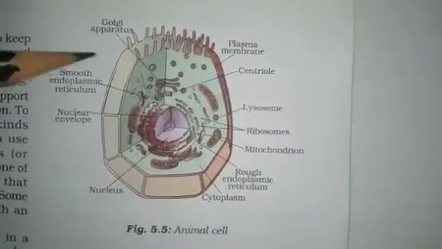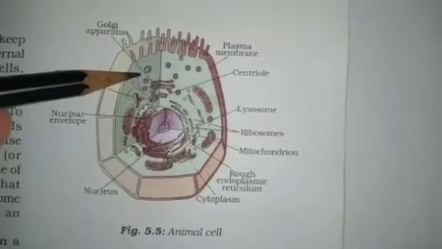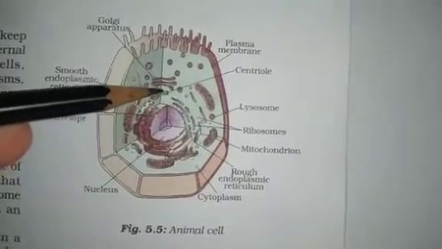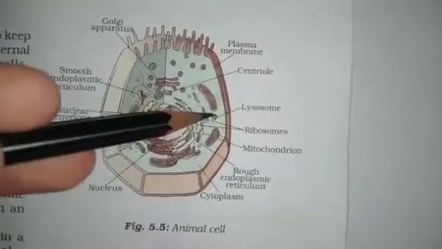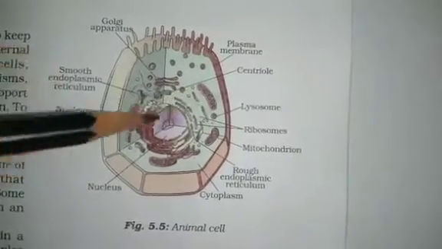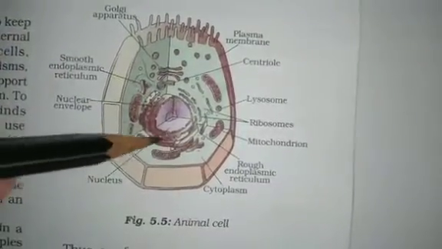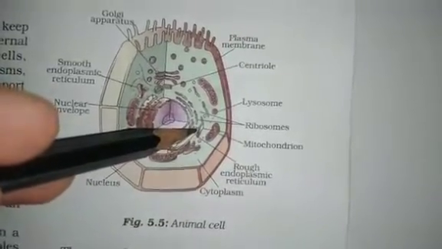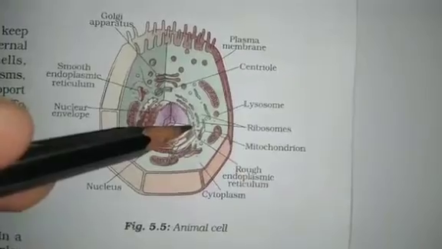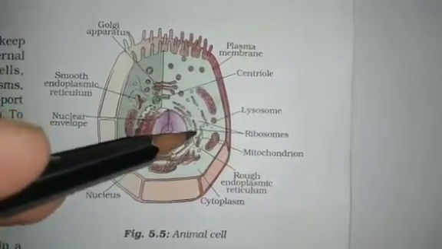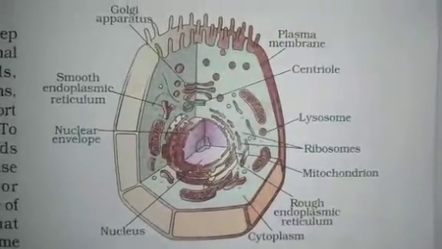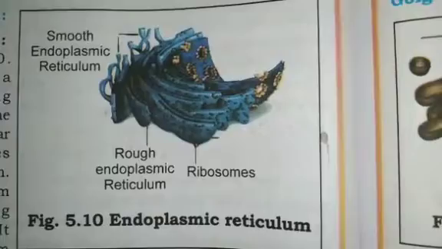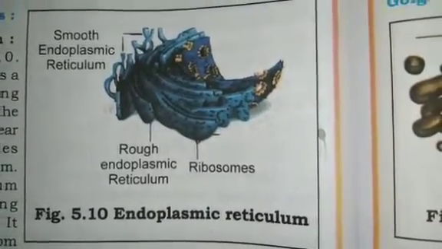You can see here the Golgi apparatus, centrioles, this is an animal cell actually, lysosomes, mitochondria, and the nucleus that we have already studied, and the endoplasmic reticulum. Endoplasmic reticulum is of two types, rough endoplasmic reticulum and smooth endoplasmic reticulum. Let us study the cell organelles one by one. The first one is the endoplasmic reticulum.